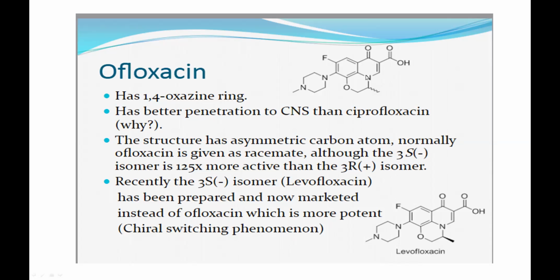It is an asymmetric mixture, and it was recently found that the S isomer, the S methyl at the 3rd position, has better activity as compared to the R configuration. So that's why the S form, that is your levofloxacin, was more preferred over your ofloxacin when you do your chiral resolution. So this is an example of your cyclic 1,8 cyclized derivative.